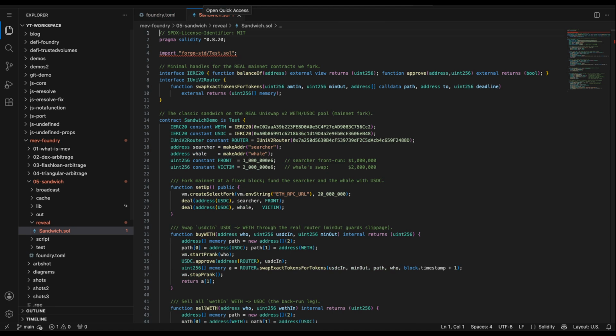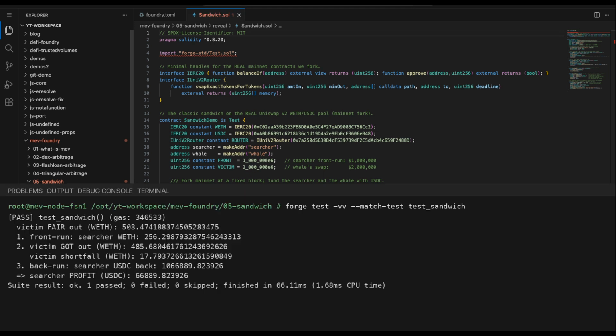And the 2 assertions encode the harm and the profit in plain English. The whale is worse off, the searcher is better off. Let's run it and see the real numbers. Run it and read the ledger.